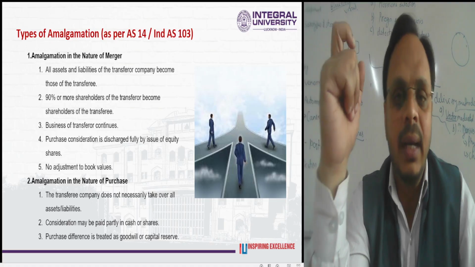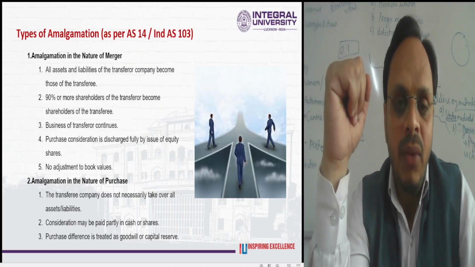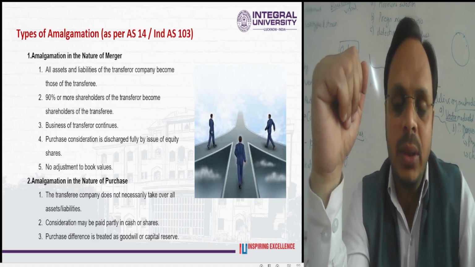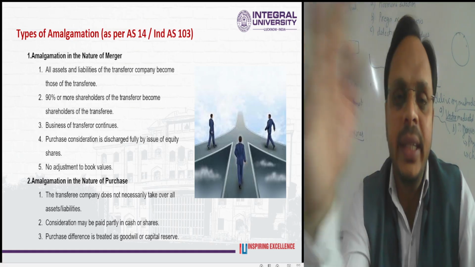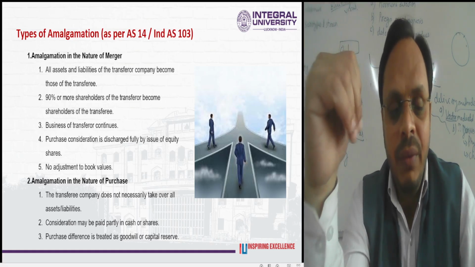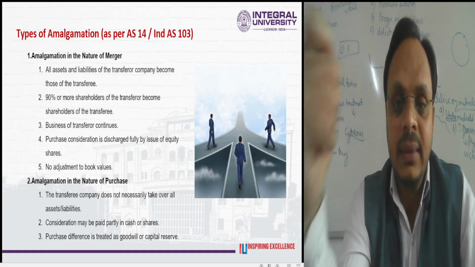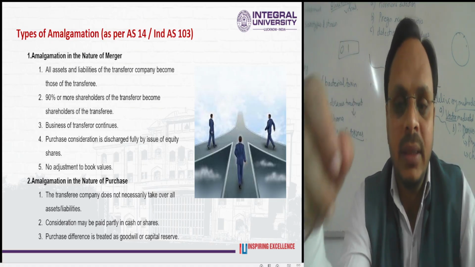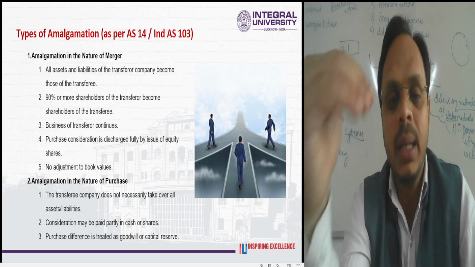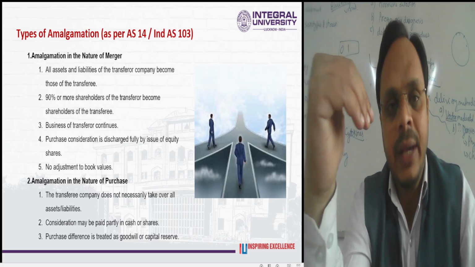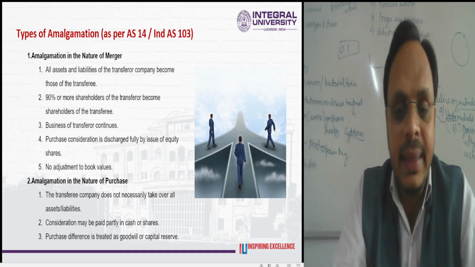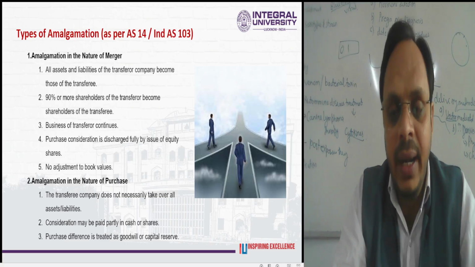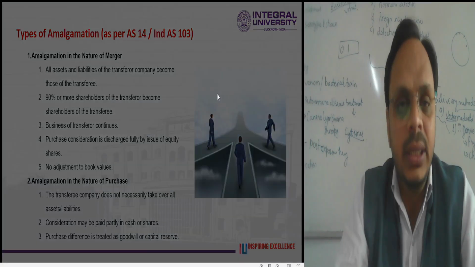A merger and a purchase acquisition are totally different from amalgamation. It has two classifications: amalgamation in the nature of the merger and amalgamation in the nature of the purchase. Both have different characteristics, totally different from each other.